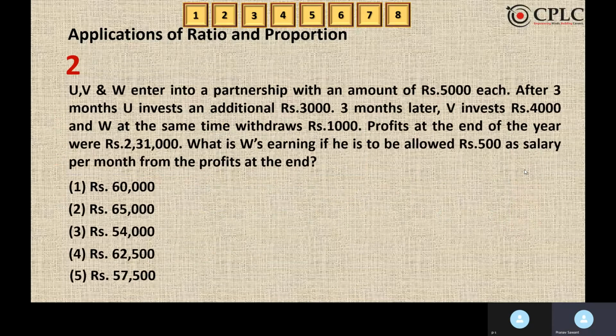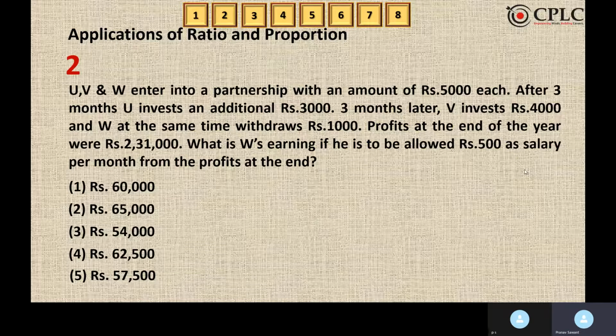Moving to the next question. U, V and W enter into a partnership with an amount of 5,000 each. After 3 months, U invests an additional 3,000. 3 months later, V invests rupees 4,000. And W at the same time withdraws rupees 1,000. Profits at the end of the year were 2,31,000. What is W's earning if he is to be allowed rupees 500 as salary per month from the profits at the end?